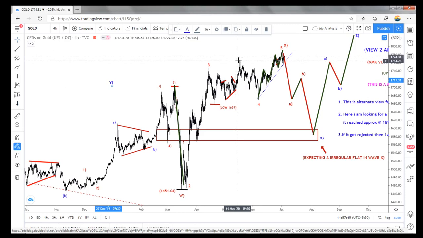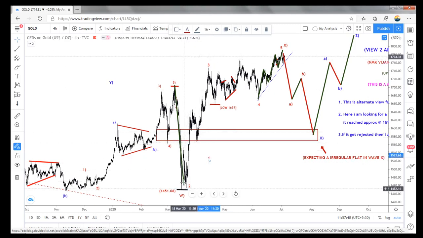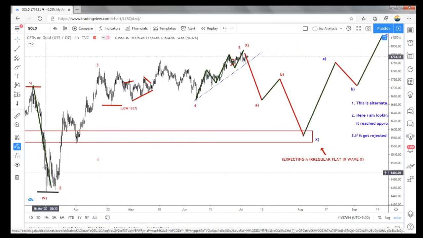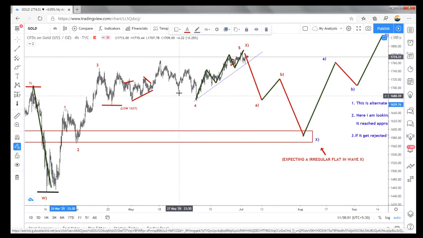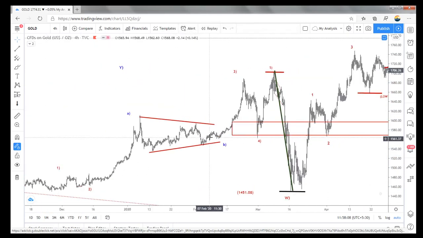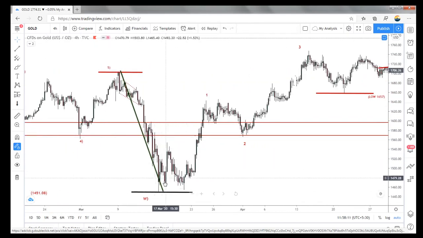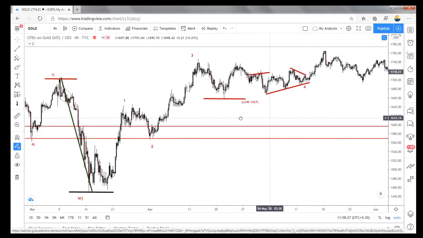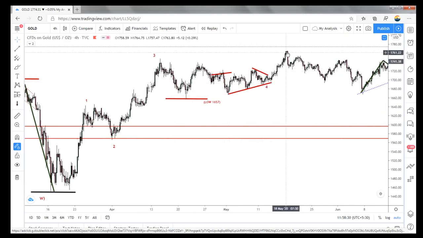So the third wave is ended here because I took it as A, B, here is ABC A, ABC B. So here is how I took it in the previous 4 hour, A, B, C as a B, 1, 2, here ABC A, ABC B, and C is a 1, 2, 3, fourth is a triangle, and fifth wave is ended.